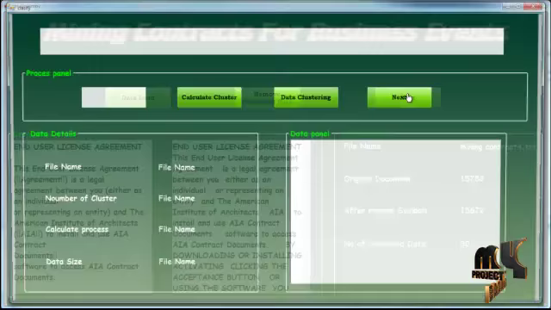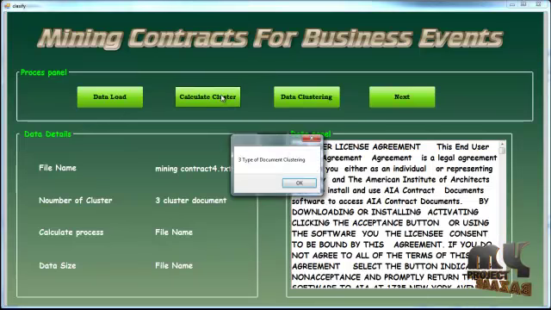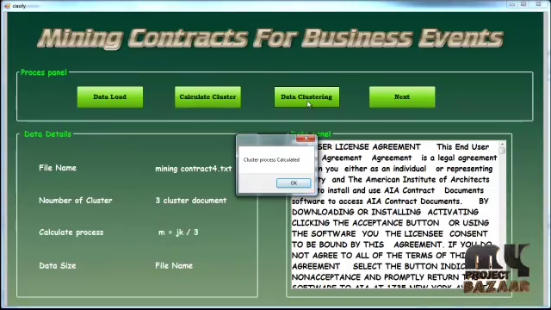Click on the next button, then the data load button, and the user's document is fed into the data panel. Click on the calculate cluster button. There are three types of document clustering. Click on data clustering, and the cluster process is calculated. The documents are separated into three formats.